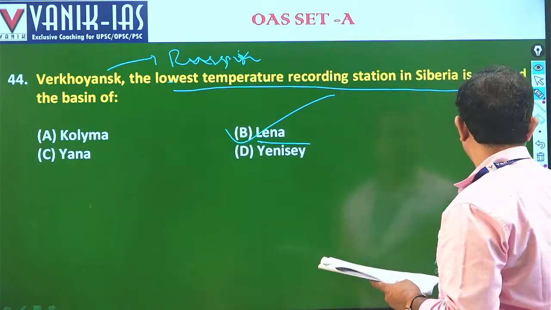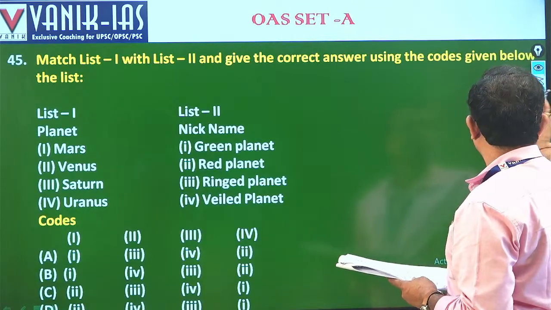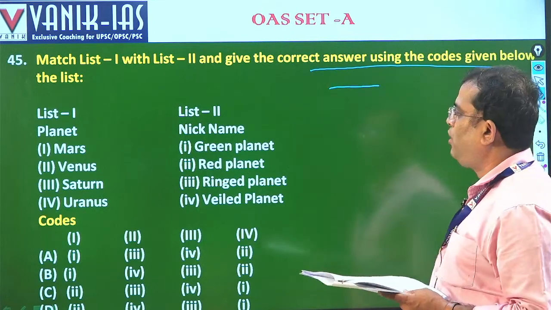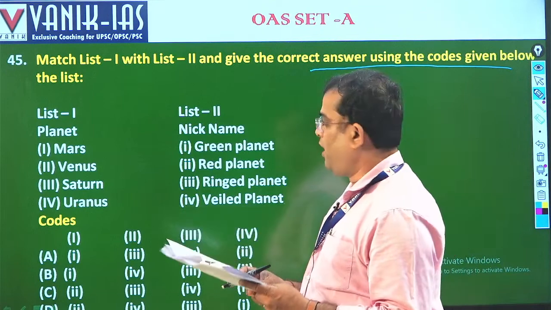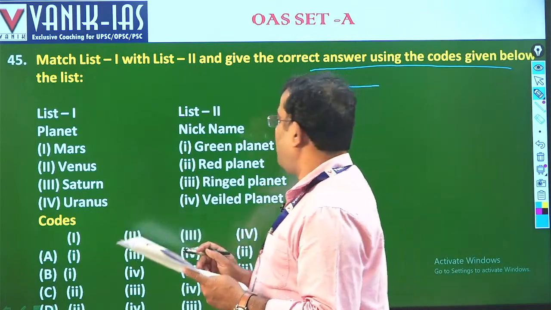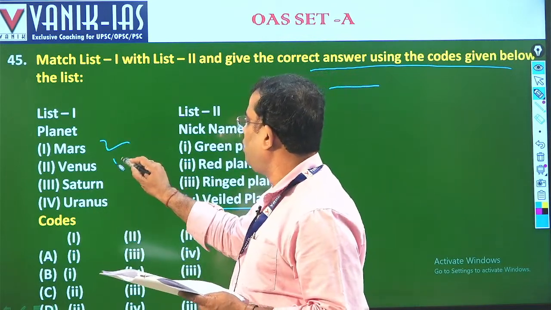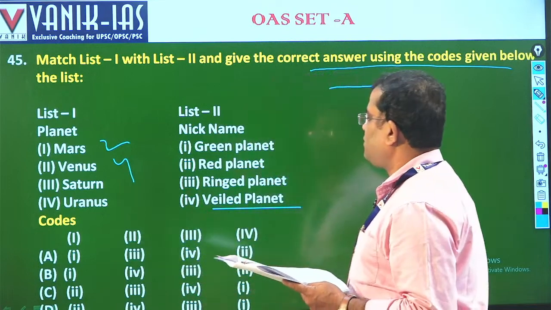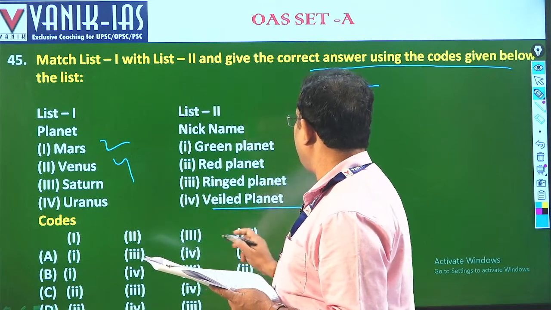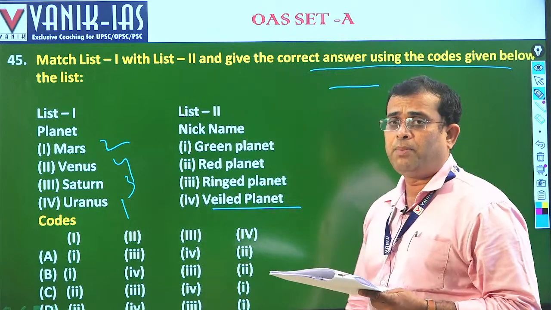Okay, next. Match the following and give the correct answers using the codes given below. So this is also a very easy question. Mars, as we know, is particularly the red planet, and Venus is the world planet, and Saturn is the ring planet, and Uranus is a green planet. Okay, Uranus is a green planet, that you have to remember.